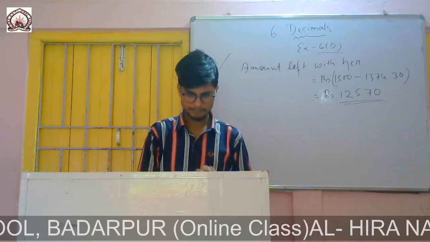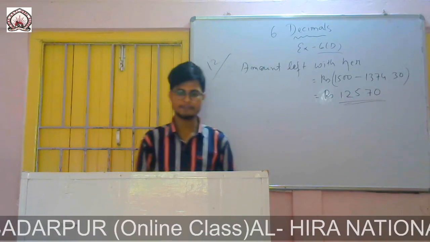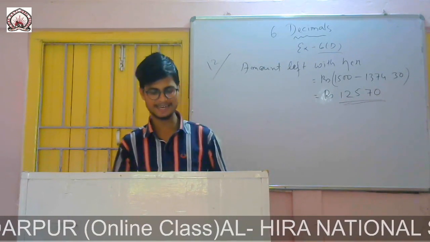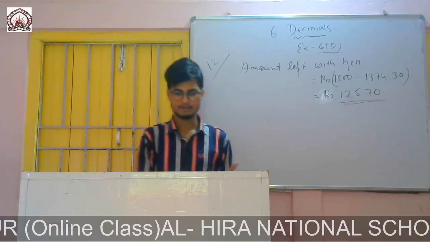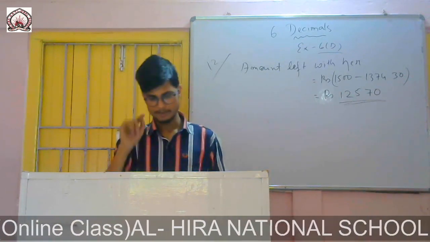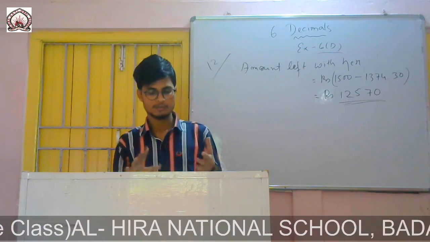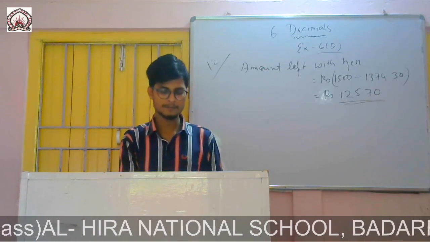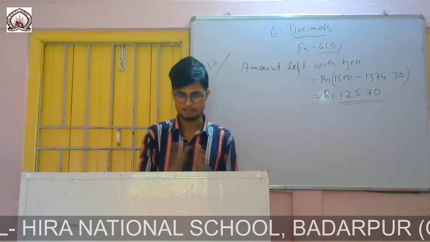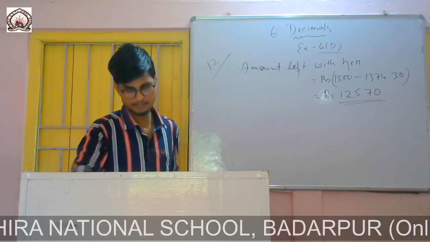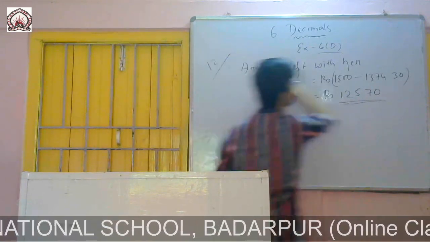Now question number 16, high order thinking. The question is, what will come in place of the question mark in the following? So there is a question, so both sides are there. On one side, this number is missing. You see one question mark is given. Simply you have to solve this and find what number I will put here so that this expression remains true. So you simply solve this one, you will get the answer. So question number 16.